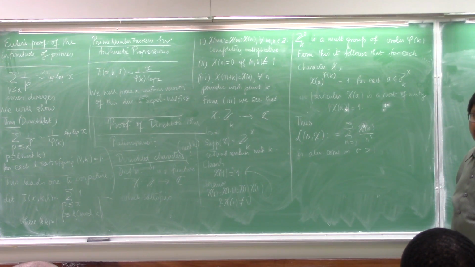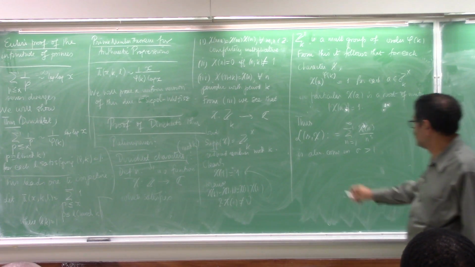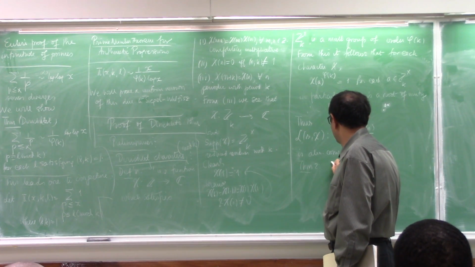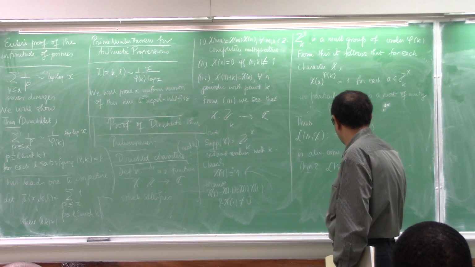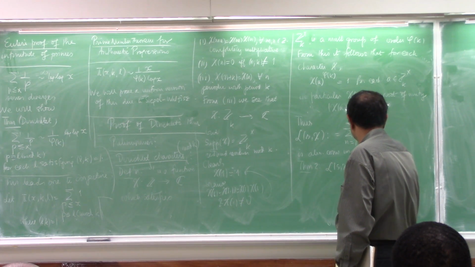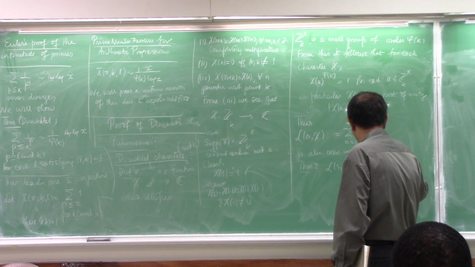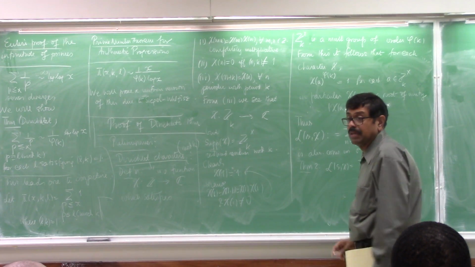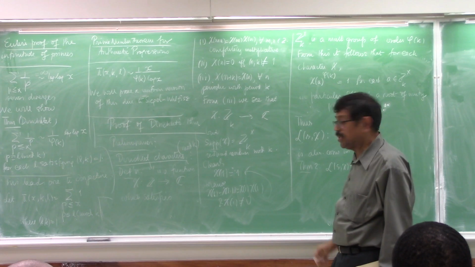But chi is totally multiplicative. Therefore, L of s and chi now has an Euler product representation, because chi is completely multiplicative.